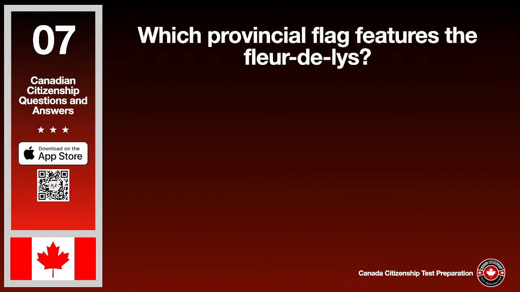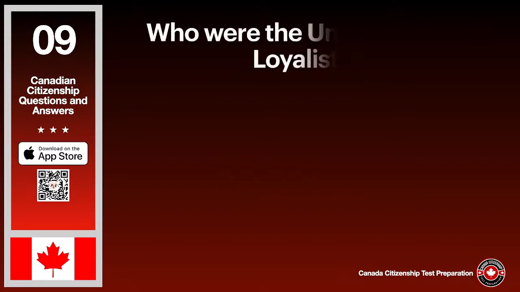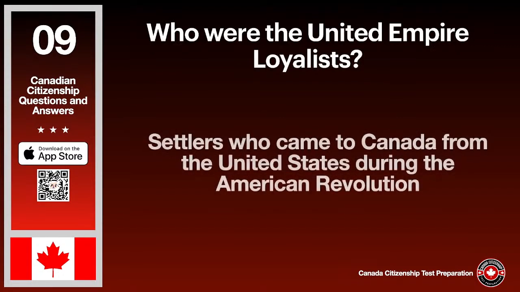Which provincial flag features the fleur-de-lis? The answer is Quebec. Who led an armed uprising and seized Fort Garry? The answer is Louis Riel. Who were the United Empire Loyalists? The answer is settlers who came to Canada from the United States during the American Revolution.